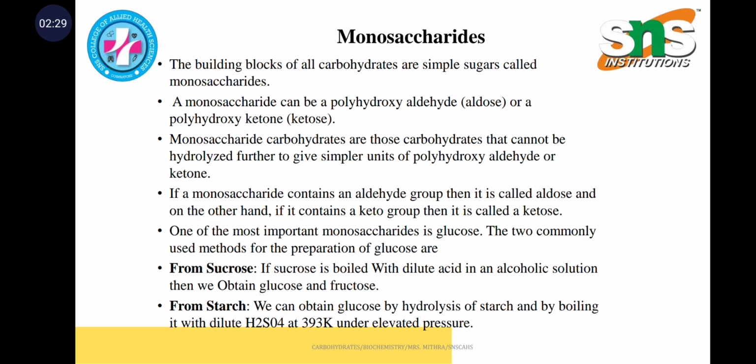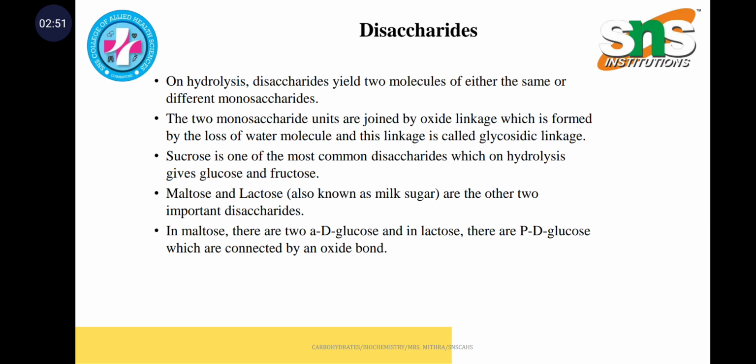Coming to the monosaccharides, they are the building blocks of all carbohydrates, called simple sugars, and they can be polyhydroxyaldehyde or polyhydroxyketone. The most important monosaccharide is glucose. It can be prepared by two methods, that is from sucrose as well as from starch. Disaccharides, on hydrolysis, yield two molecules of either the same or different monosaccharides.